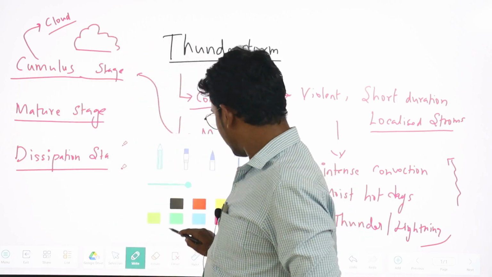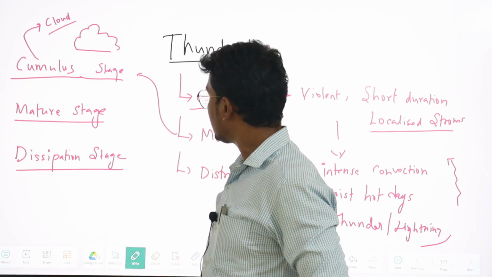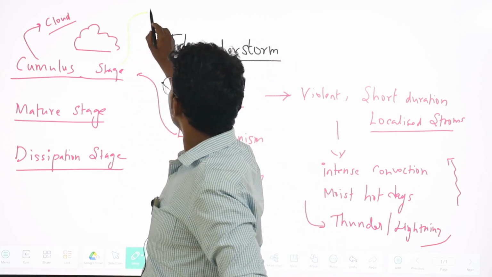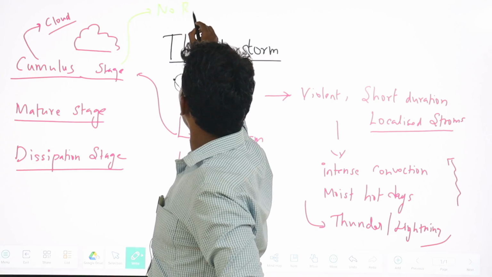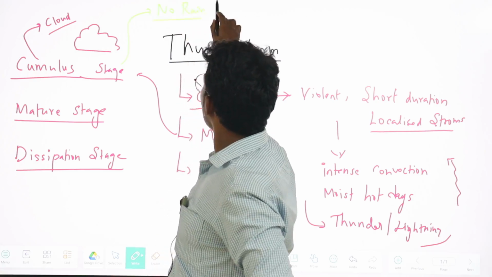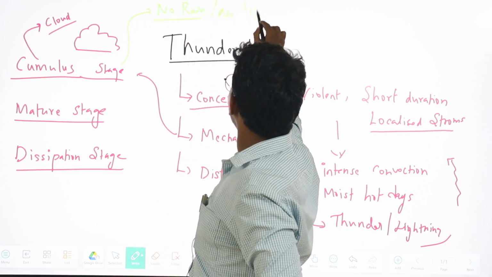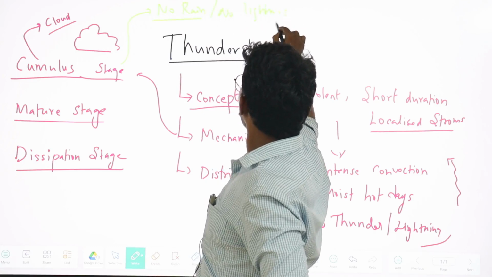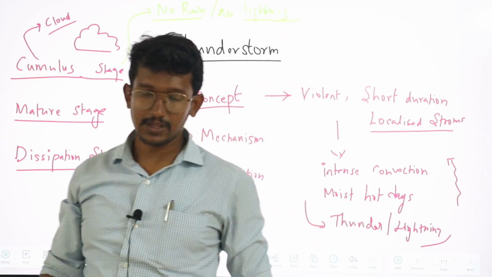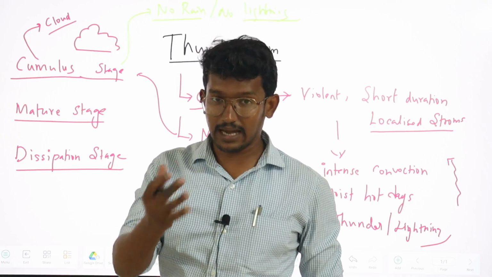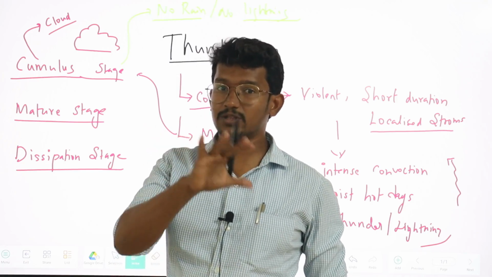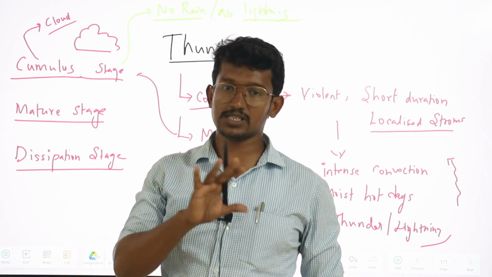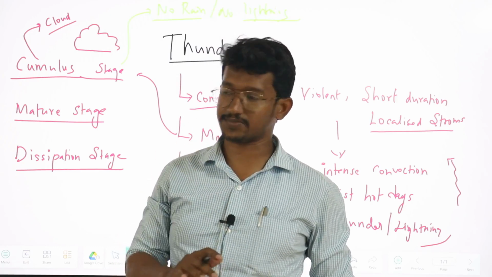But the important characteristic feature here is that in the cumulus stage there is no rainfall and also no lightning. In the initial stage, only the updraft of the air mass is there without precipitation. This is what we call the cumulus stage.